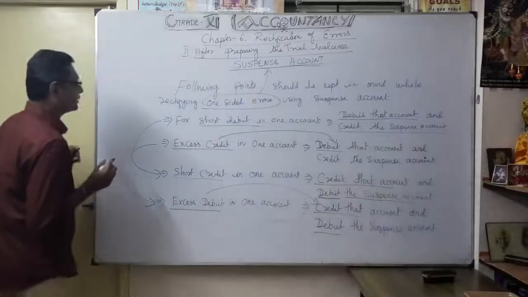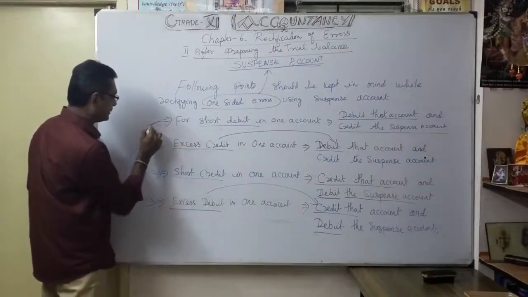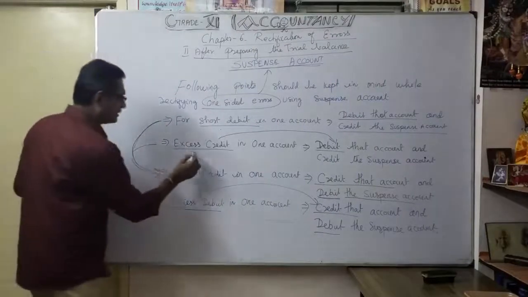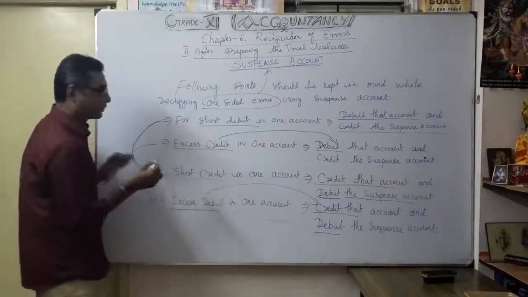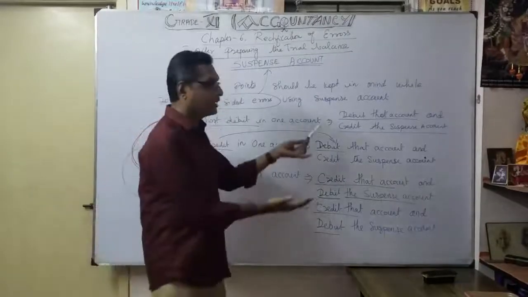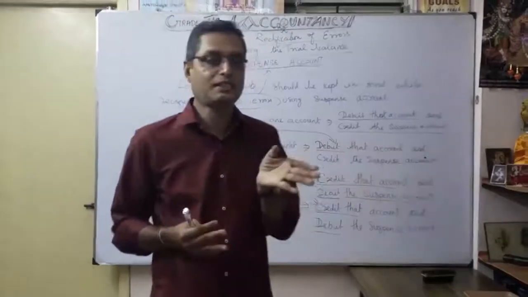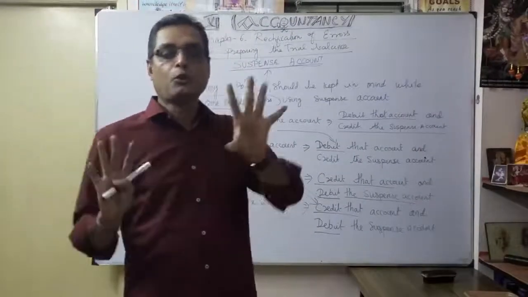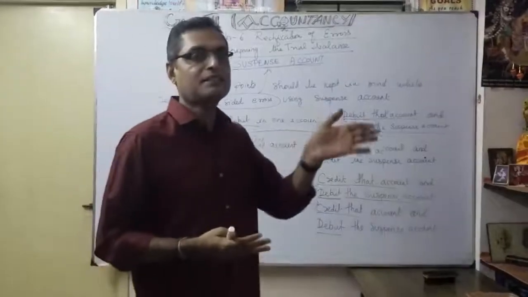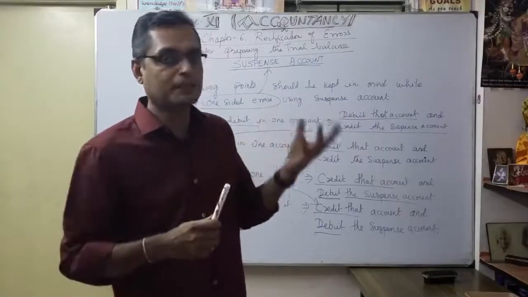That's the first comparison between short debit and short credit. With this comparison you can easily understand how to give the effect. Second, excess credit and excess debit. For any excess credit, your first effect is on the debit side. For any excess debit, your effect is on the credit side. So wherever it is opposite, you can write the suspense account. Because of a one side error, you can't show the other side openly, correct? To compensate that, whatever errors occurred, you give the one side effect accordingly. After that, you write the suspense account, maybe on the debit side or the credit side.